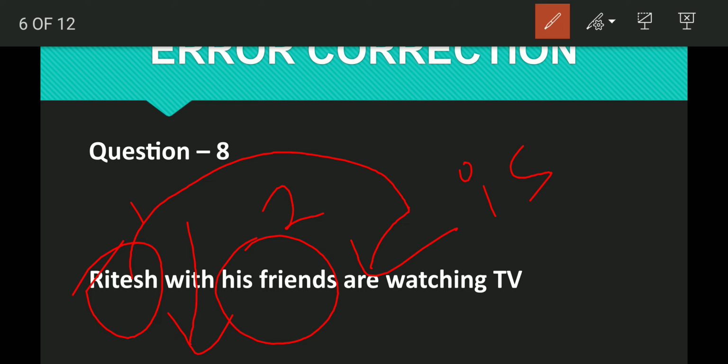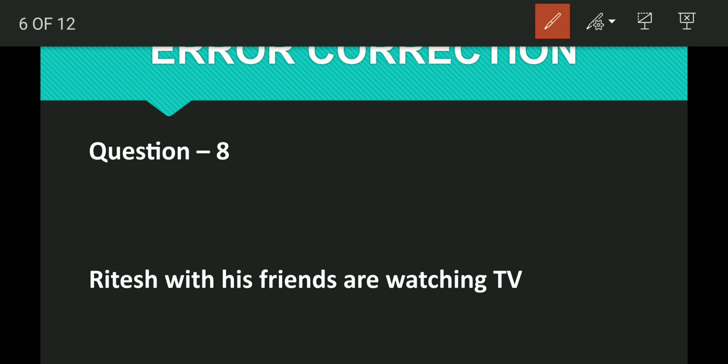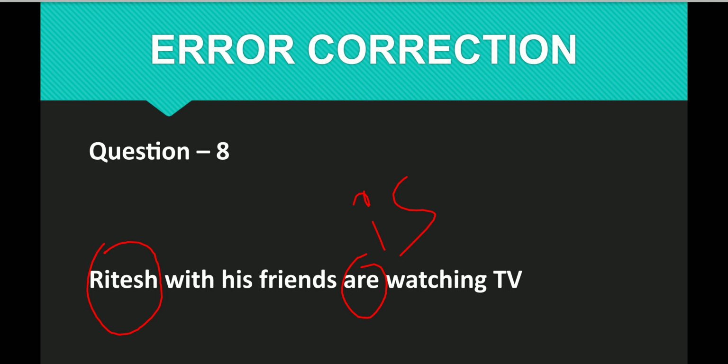I hope it will be a bit difficult to understand, so I will make it clear once again, friends. With, along with, together with, as well as, in addition to, besides. Just remember the 6 words. If you find these 6 words in a sentence, do remember the first character will agree with the verb. So Ritesh is singular, the verb must be singular. Done. I hope it is clear now.